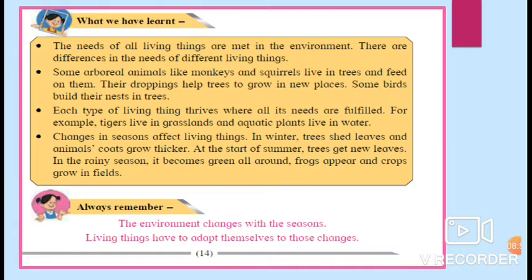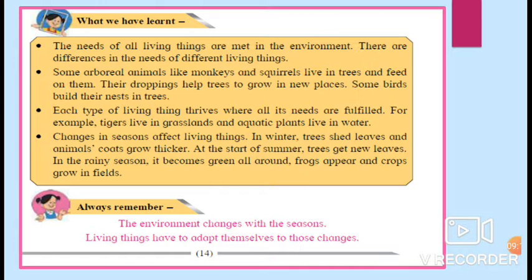Changes in seasons affect living things. In winter, trees shed leaves and animals' coats grow thicker. At the start of summer, trees get new leaves. In the rainy season, it becomes green all around. Frogs appear and crops grow in fields.